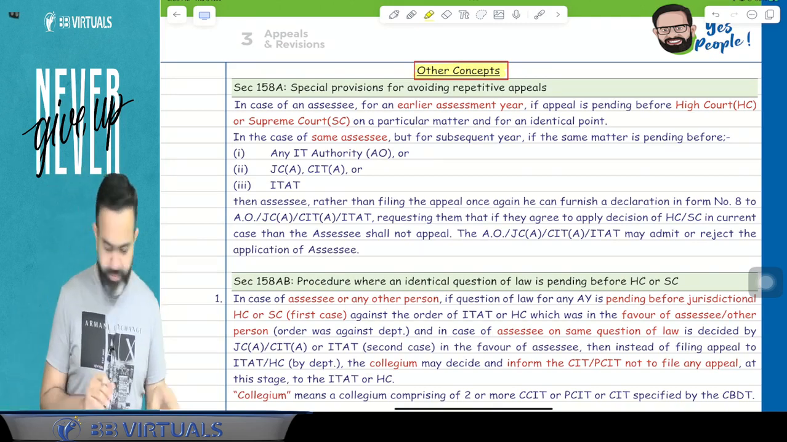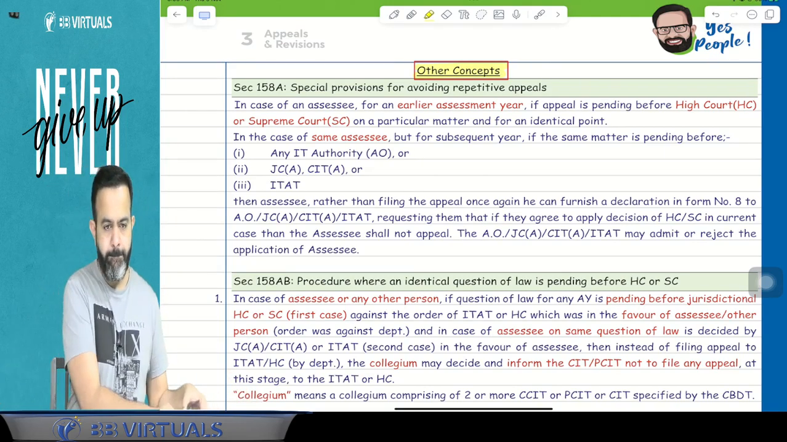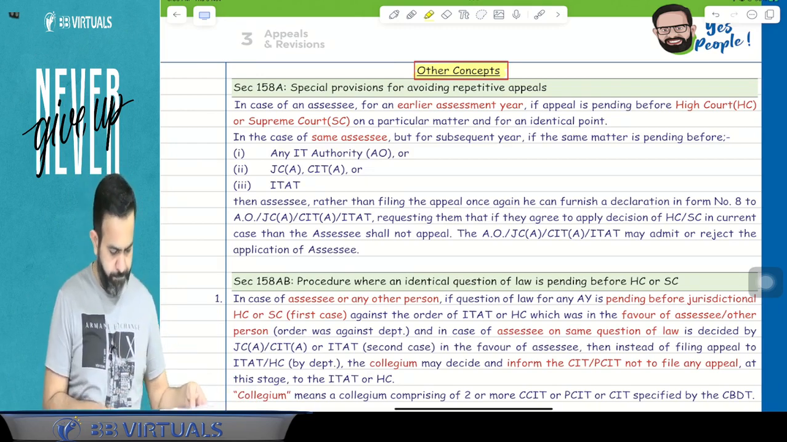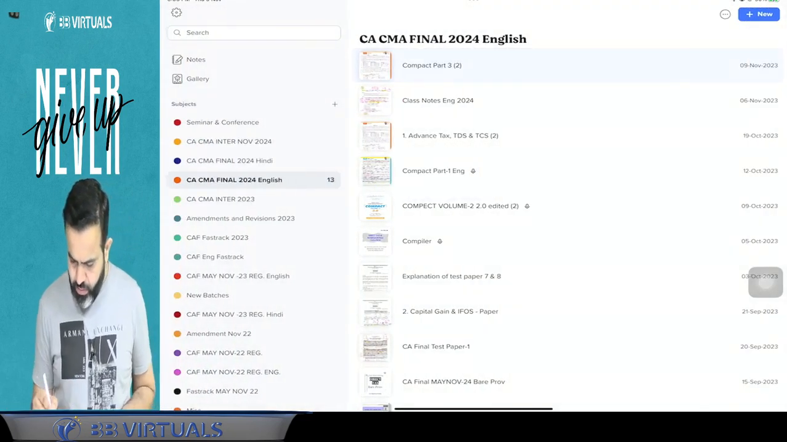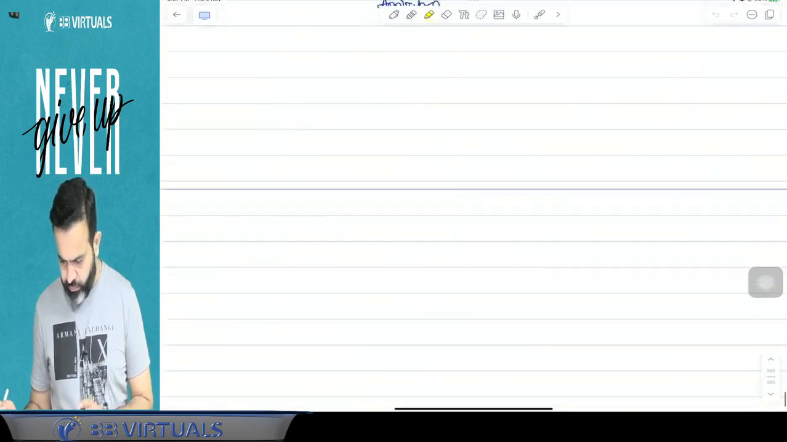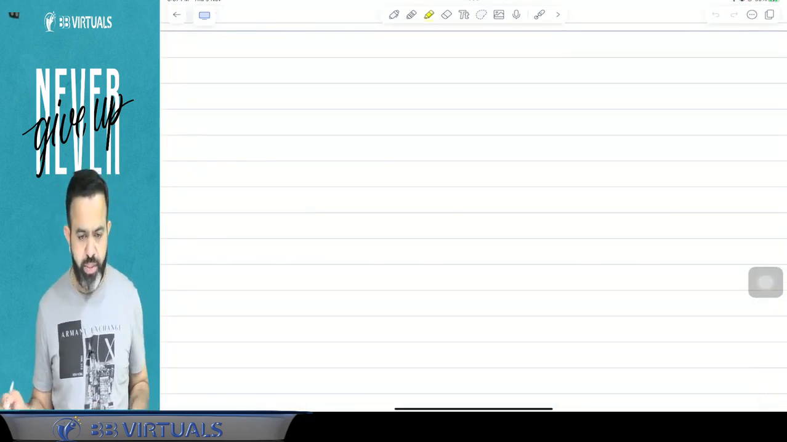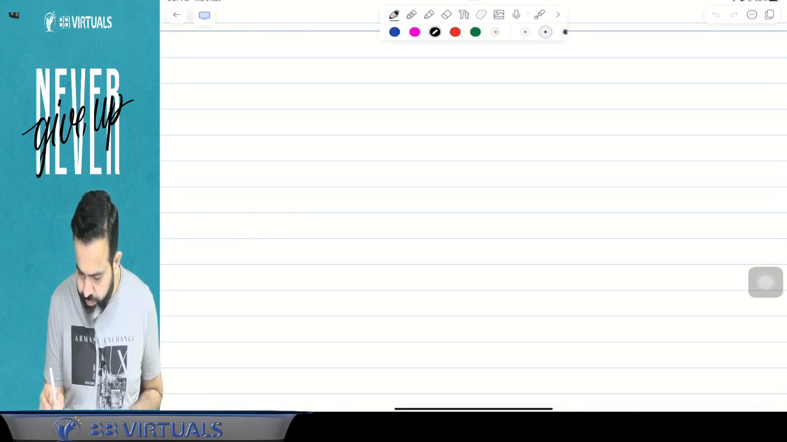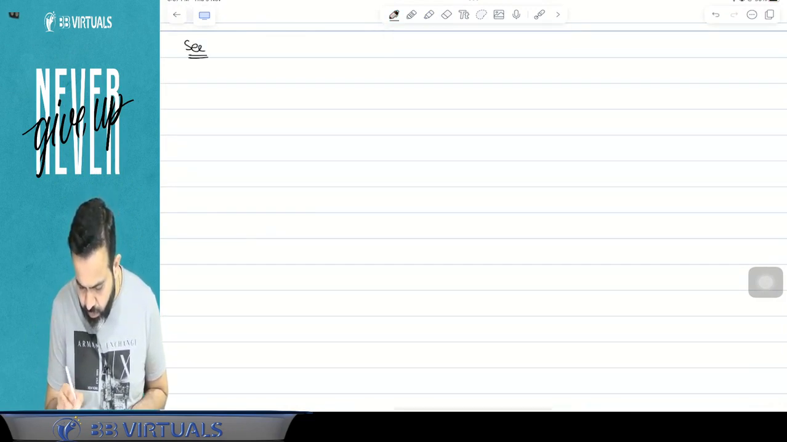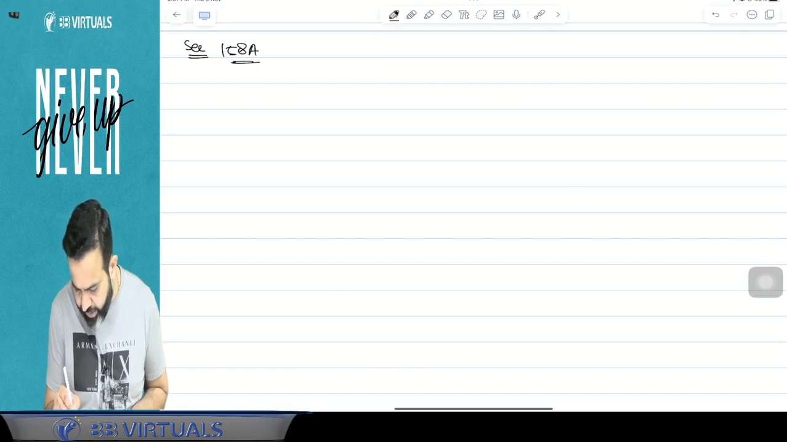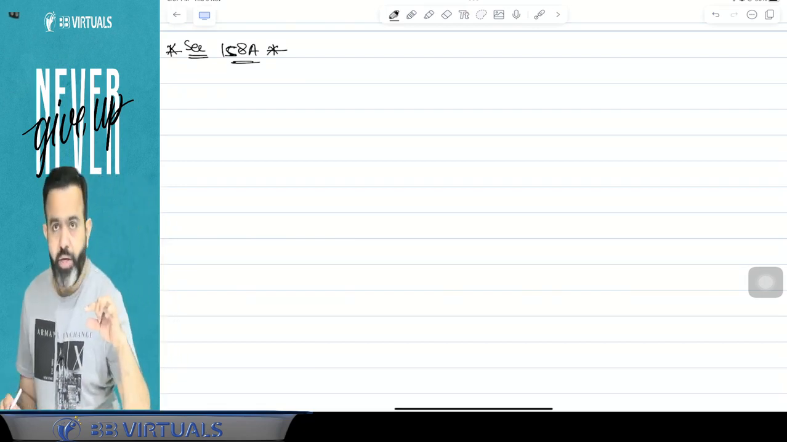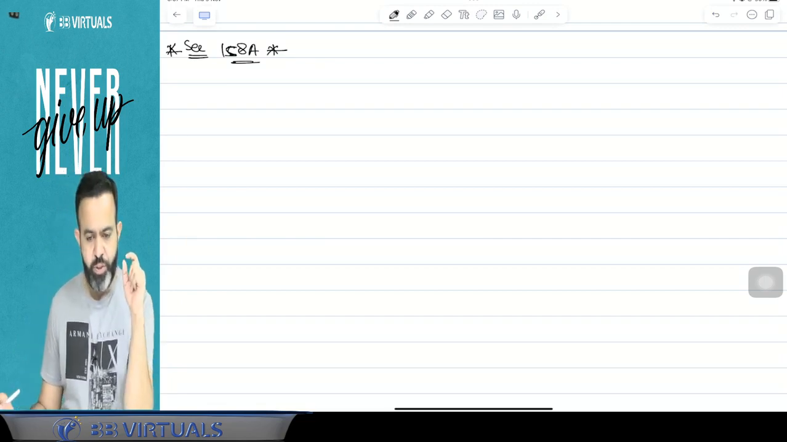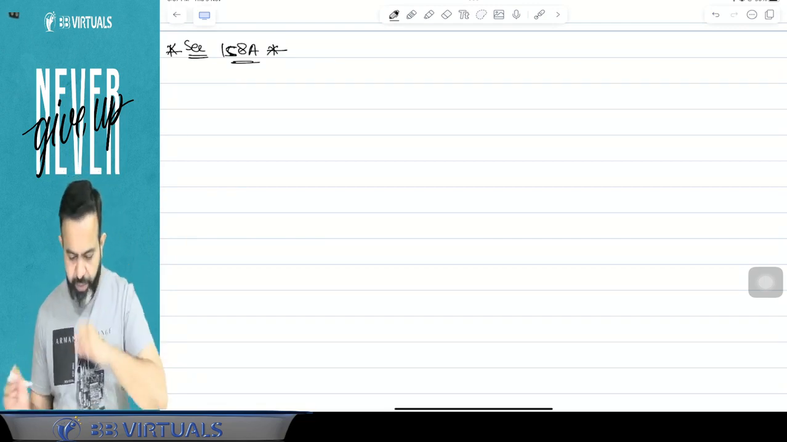So let's start with the other concept. So guys, there is one section, and that section number is 158A. 158A is related to the special provision for the avoidance of the repetitive appeal.